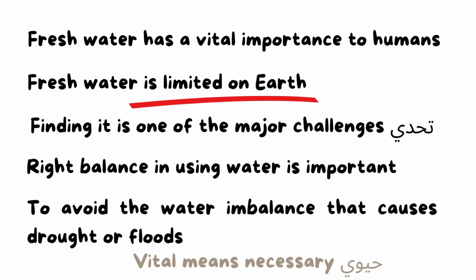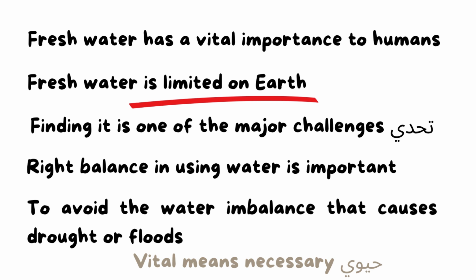Finding it is one of the major challenges. Challenges means not very easy to get, okay? So the right balance in using water is very important, to avoid the water imbalance. Imbalance is the opposite of balance, okay?